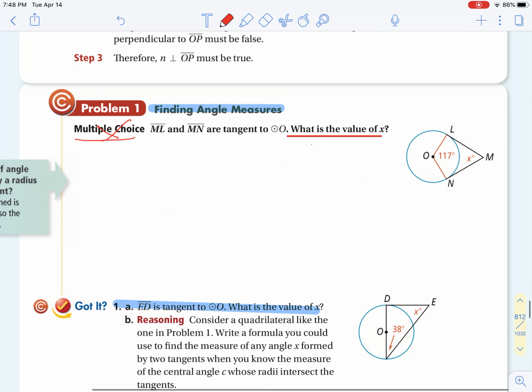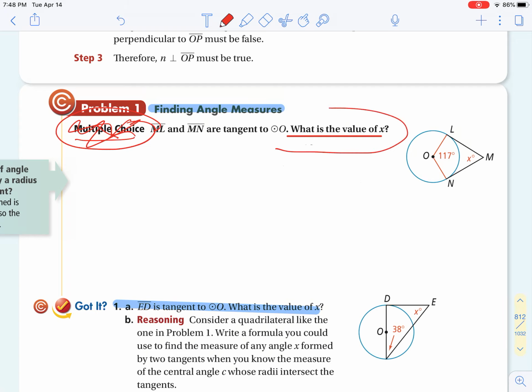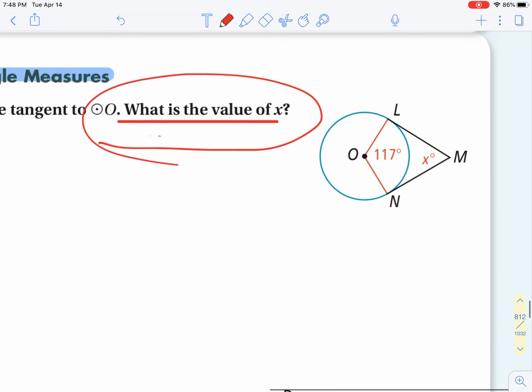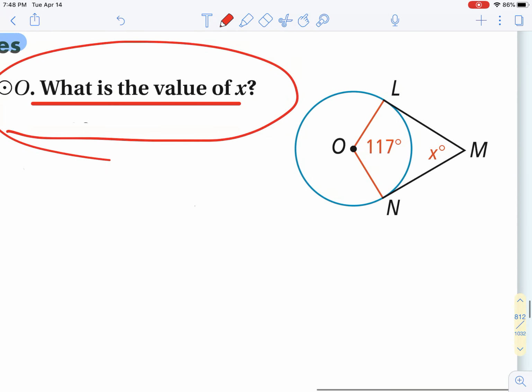We're going to take a look at this problem. It was a multiple choice question, but I got rid of the choices. Basically, we're just going to ask, what is the value of x? Here's our x. We are told that these two lines are tangent, so that means each is perpendicular, and therefore we have 90-degree angles. So what do we have? We have a four-sided shape, a quadrilateral.